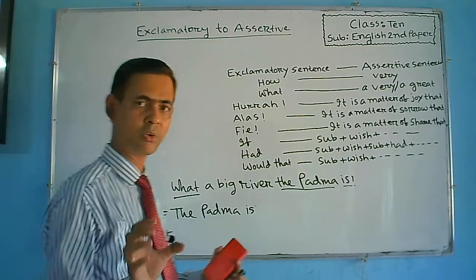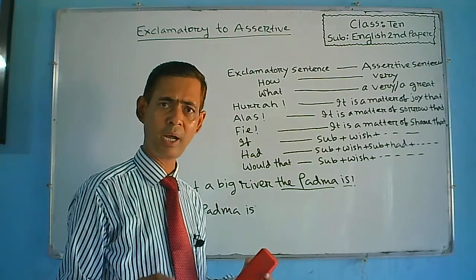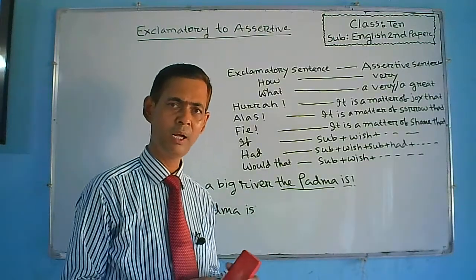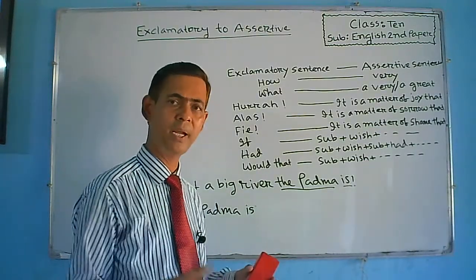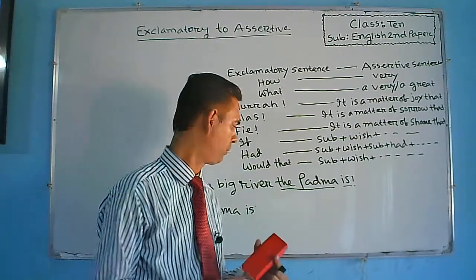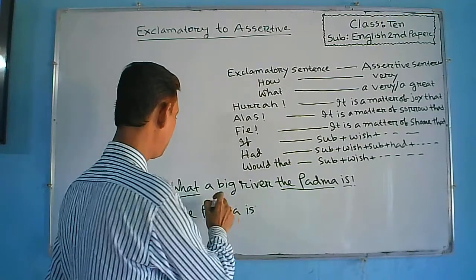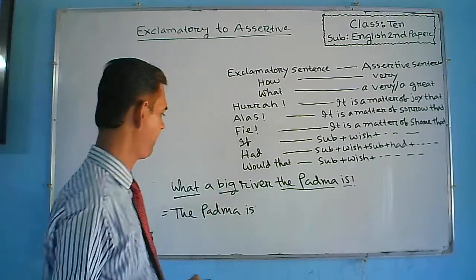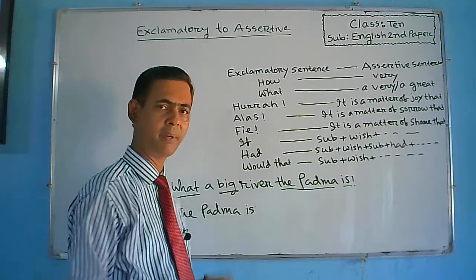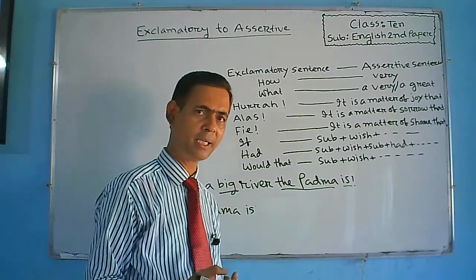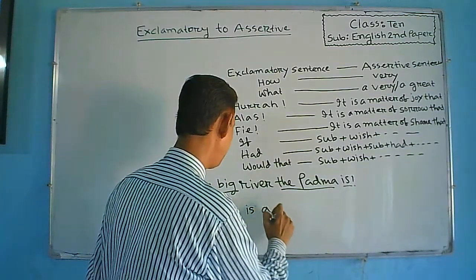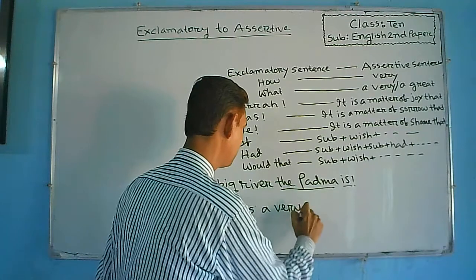So you should know where a very or where a great will be used. A very is used before adjective and a great is used before noun. Here after a, big is given. What type of parts of speech is big? Big is an adjective. That is why here a very will be used.